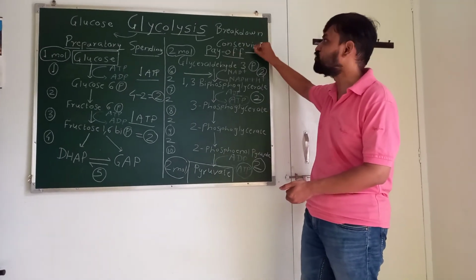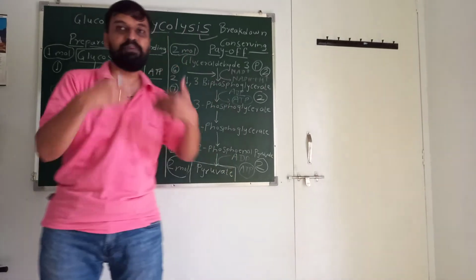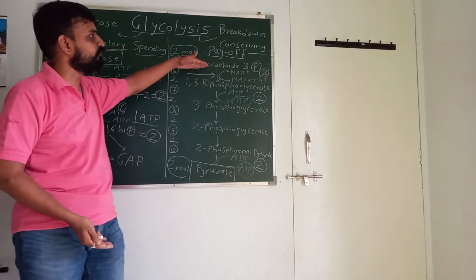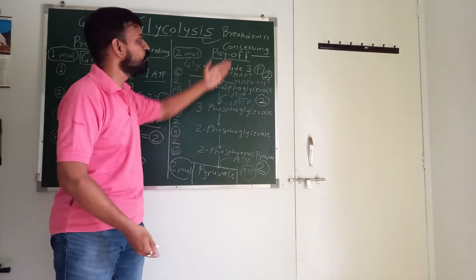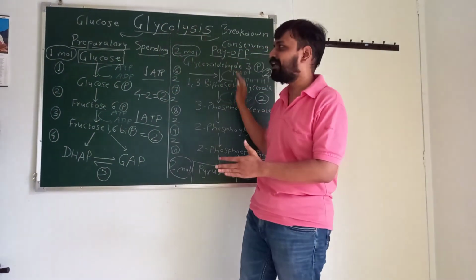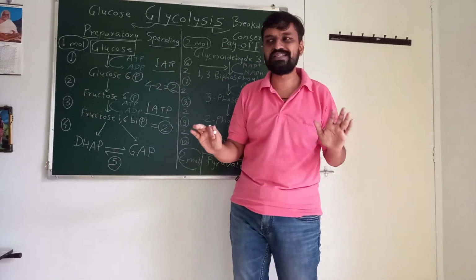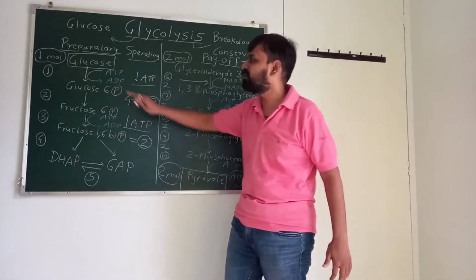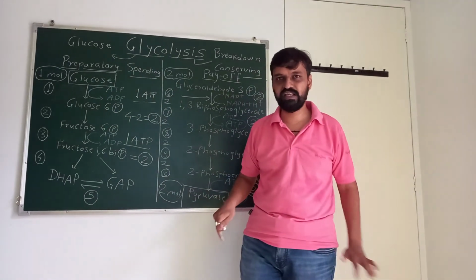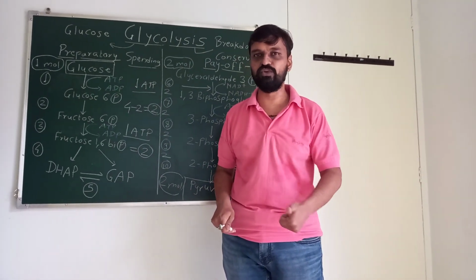Now you are spending, and after 5, 6 or maybe 10 years you will conserve. So guys, this is all about glycolysis, where I have not told you any specific mnemonic or the enzymes involved. In the next part, I am going to discuss that with you.